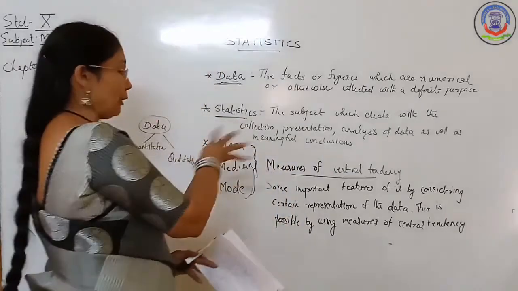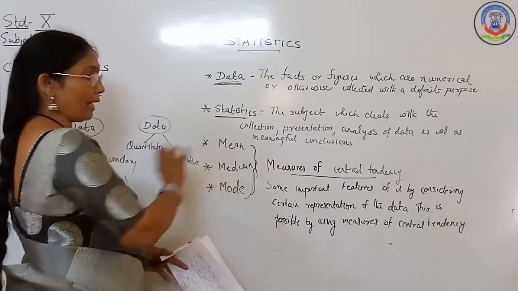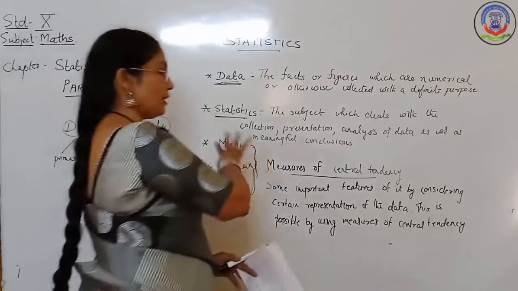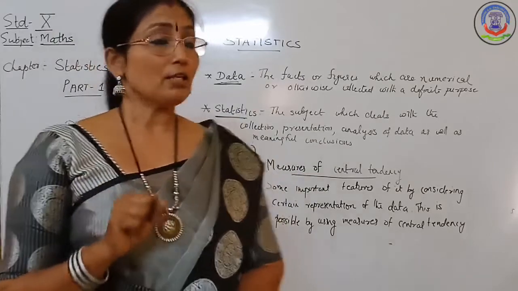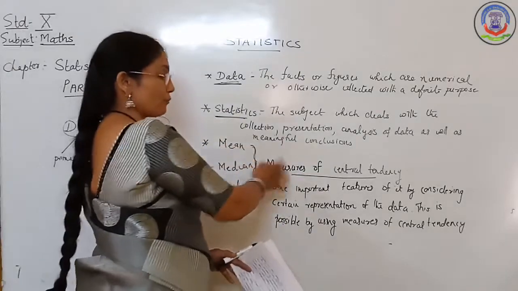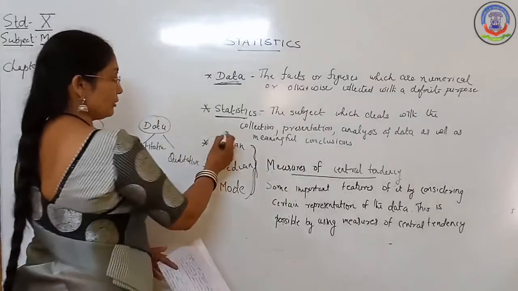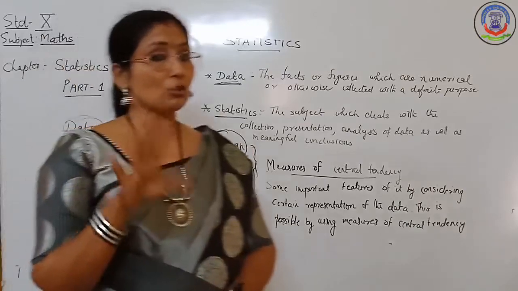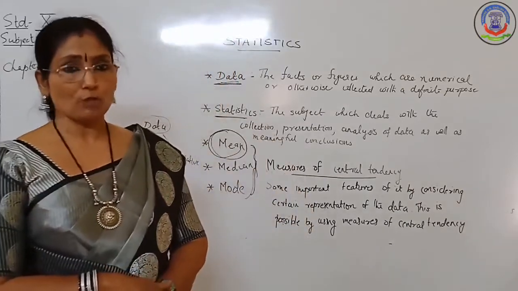That means how the data varies, by considering mean, median and mode. These are the three measures of central tendency which will represent the total data and its important features. That is known by the name measures of central tendency. You already learned how to find the mean last year, but median and mode too, for ungrouped frequency distribution.